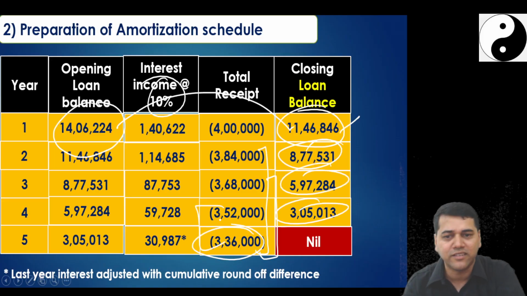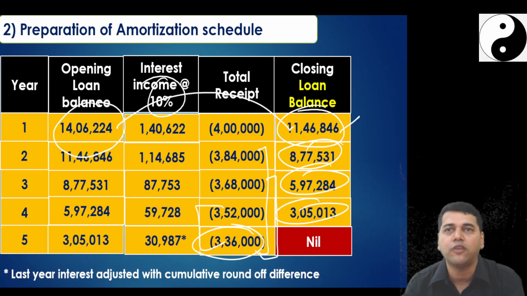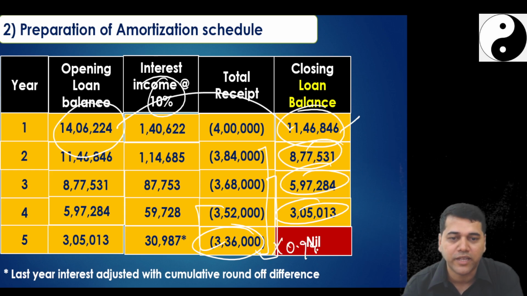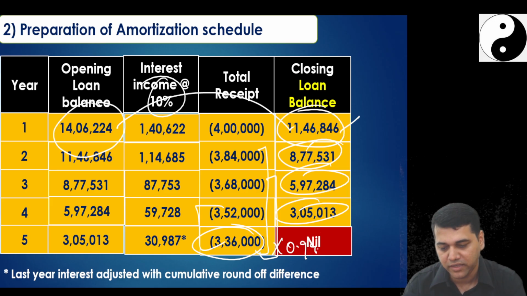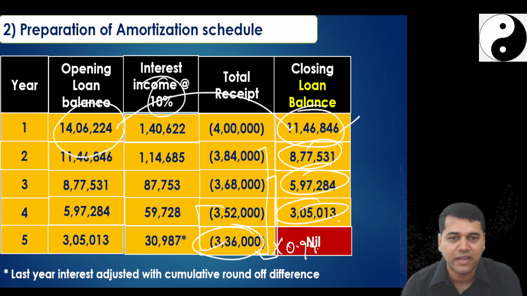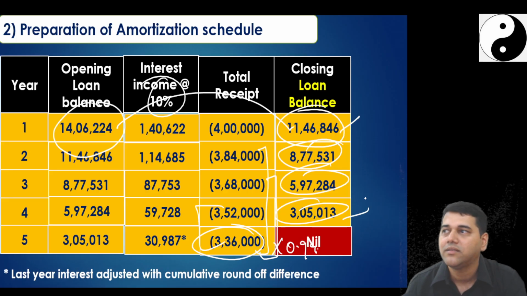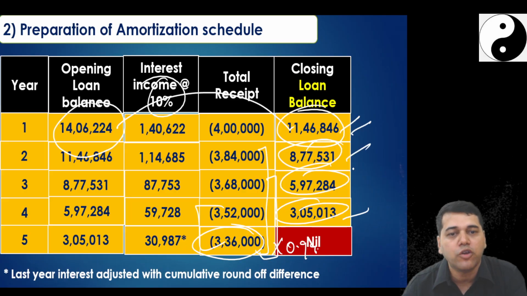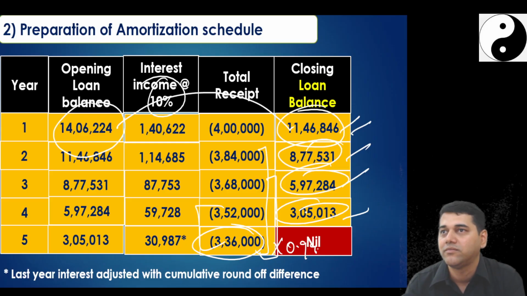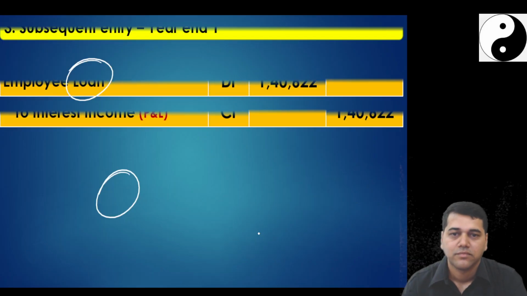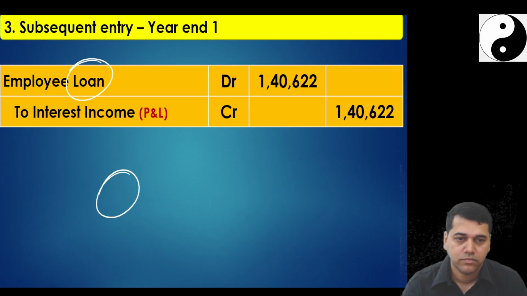You take 3,36,000 into 0.909. How much do you get? 3,36,000 into 0.909. Are you not getting this 3,05,000? That's the fair value. That means anytime you are going to state this at a fair value only, which is the intrinsic value. Are you clear?